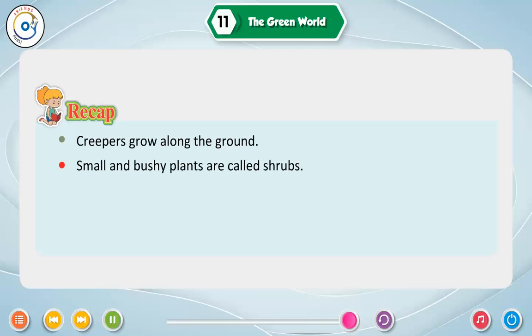The main parts of a plant are root, stem, leaf, flower, and fruit.